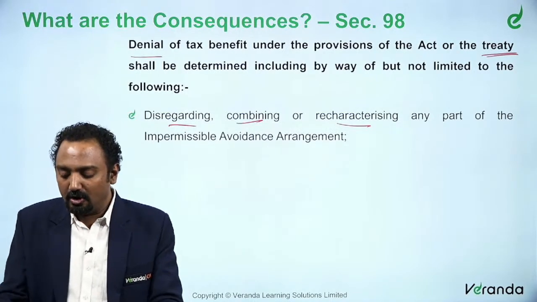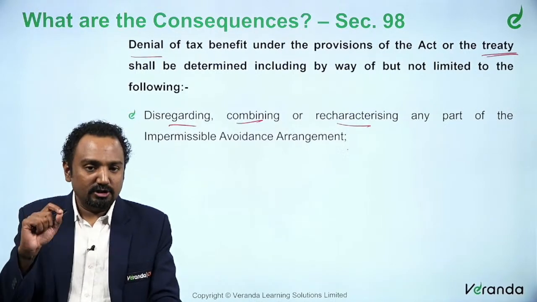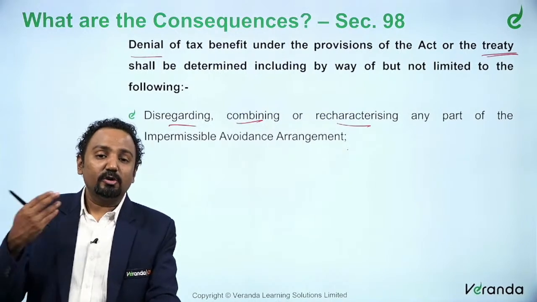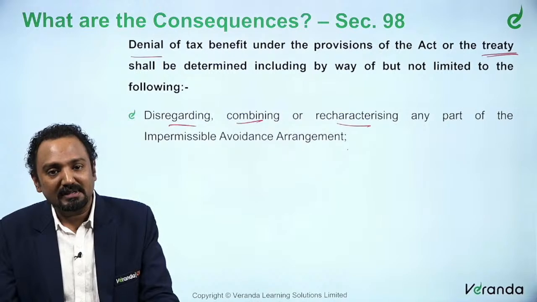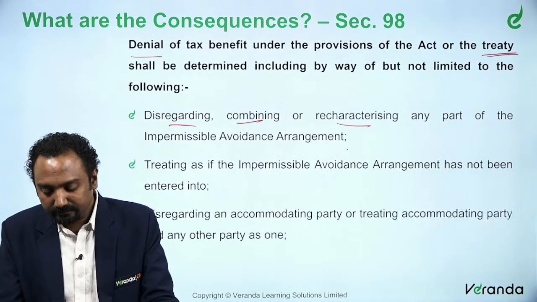So for any impermissible avoidance arrangement, if there is some issue, the issue could be disregarded, combined with another clause, or recharacterized. So these are all possibilities.